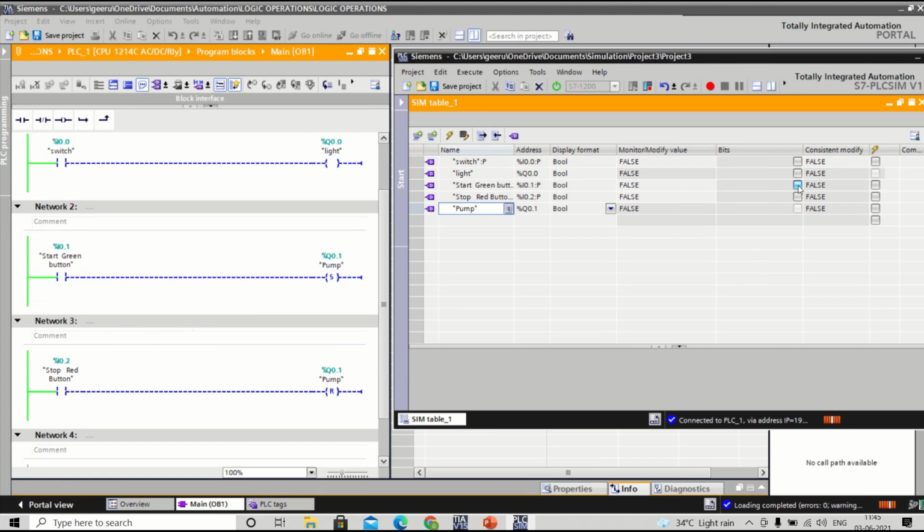So when I'm clicking on this, see, when start button is high, pump is high, right? When stop button is high, pump is off.